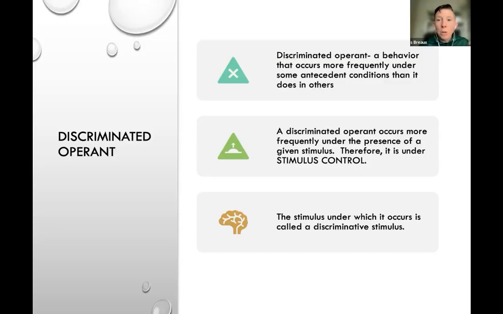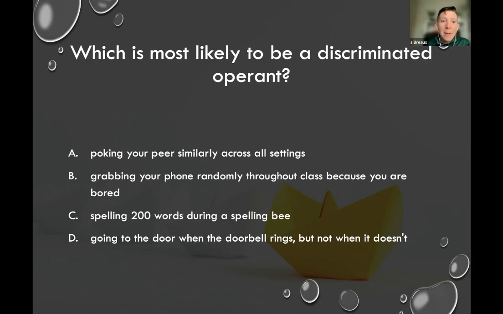So remember, a discriminated operant is a behavior that occurs more frequently under some antecedent conditions than it does in others. And a discriminated operant occurs more frequently under the presence of a given stimulus. Therefore, it's under stimulus control. And the stimulus under which it occurs is called a discriminative stimulus. So in this case, for A, there's no discriminative stimulus that's present outside of the peer, but nothing describes the peer not being there and there being a difference in rate. So, not the most likely to be a discriminated operant.